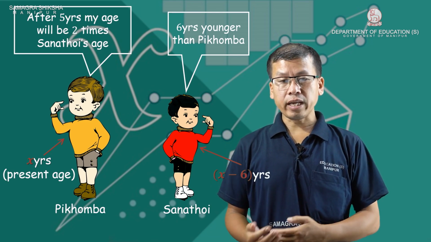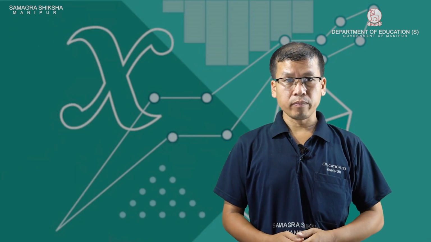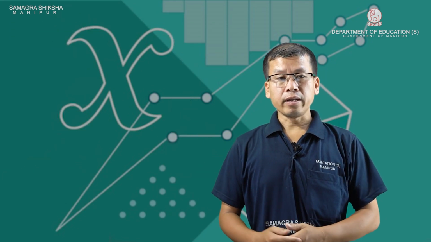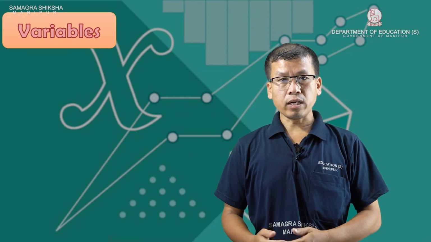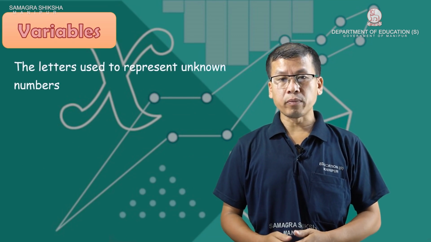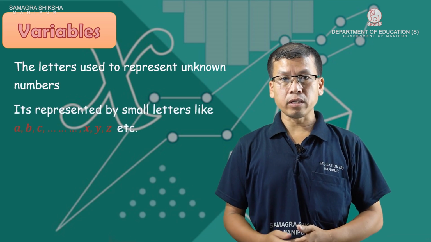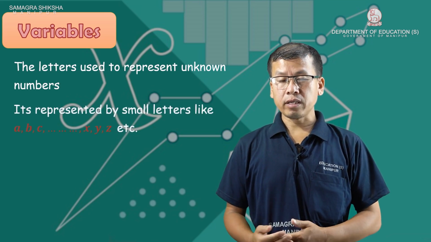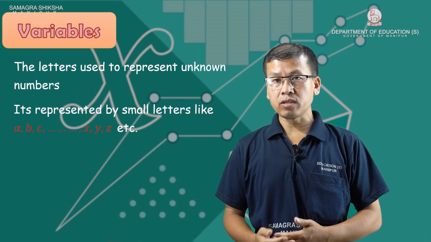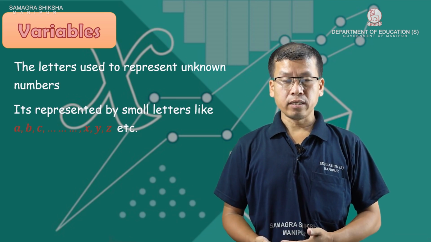Like this we can express in algebraic form. So next we have the variables. What are variables? The letters used to represent unknown numbers are called variables. The variables are represented by alphabets, generally small letters like a, b, c, x, y, z, etc.